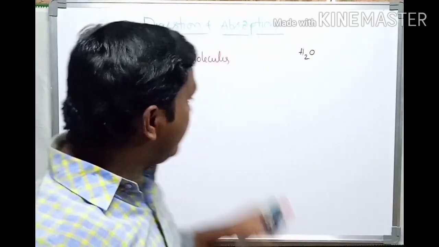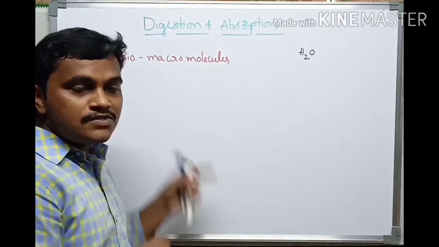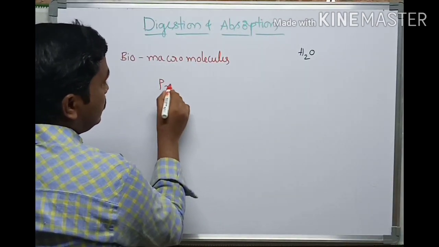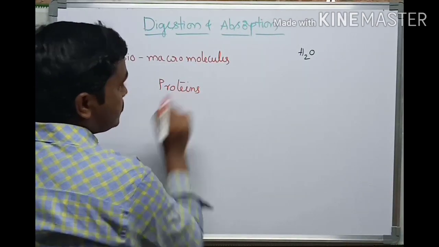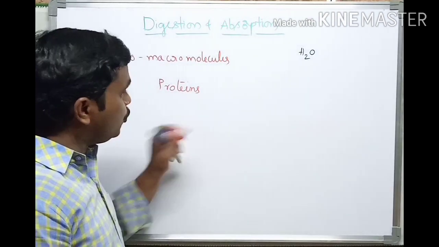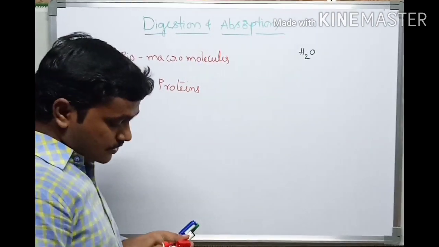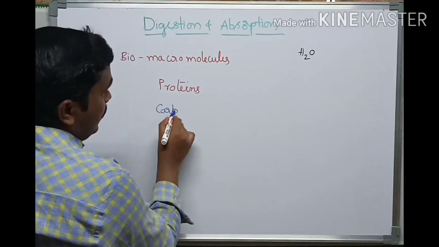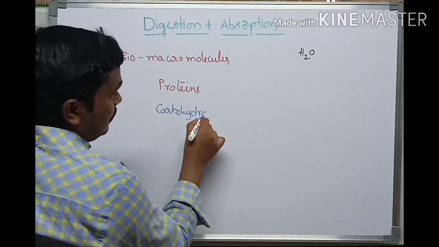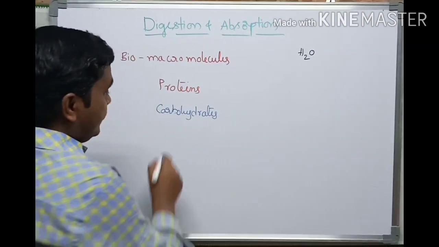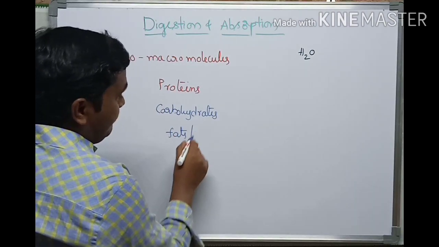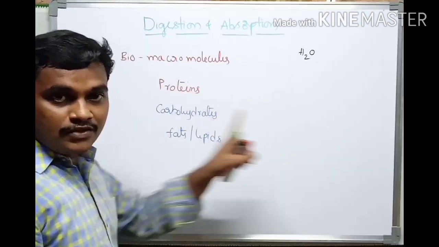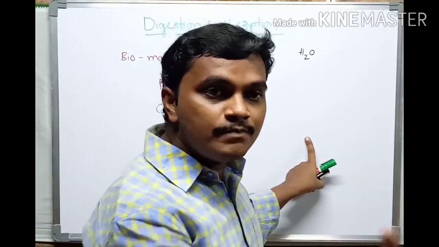So first of all, what are bio-macromolecules? They are also called food components. The food components are, first and very important, proteins. They are the building blocks of the body. These are complex molecules. Then we have carbohydrates, energy-providing substances. Then fats, also called lipids. These are complex molecules, and they are converted into simple absorbable forms in our body.